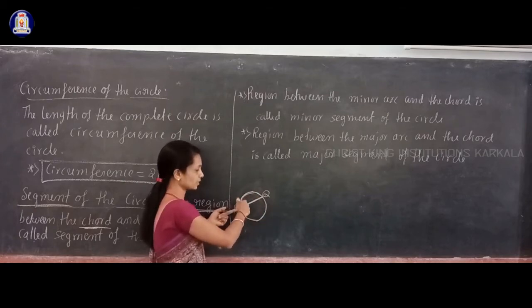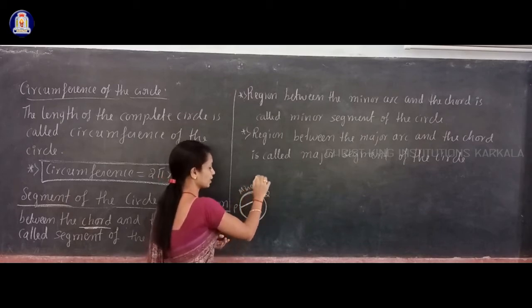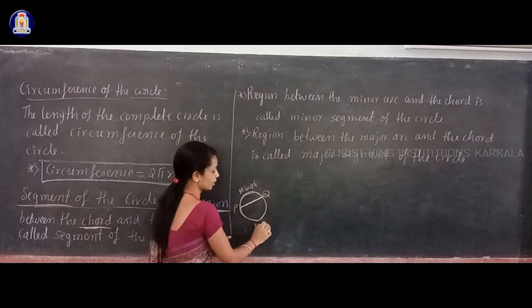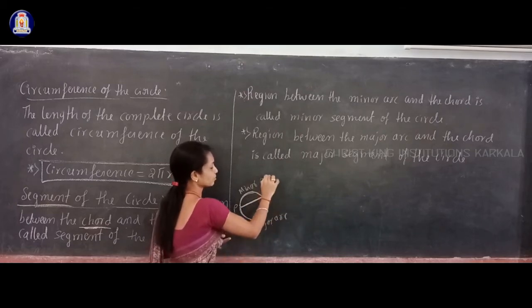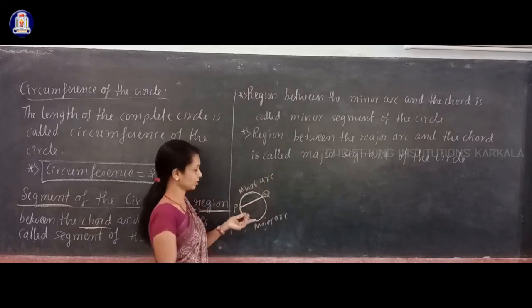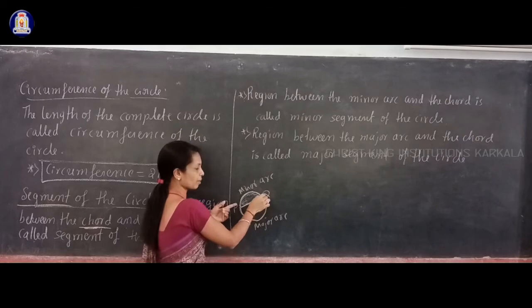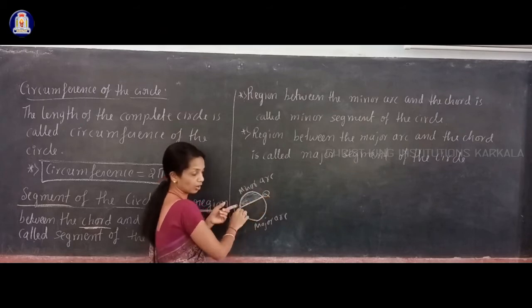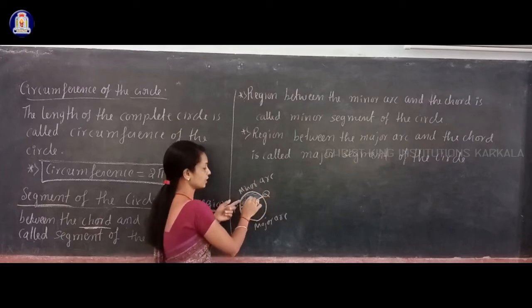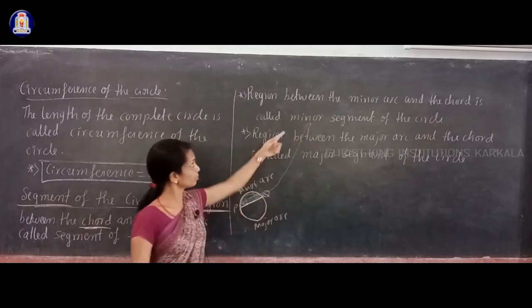And you have two types of segments depending on the major arc and the minor arc. You can see this side you have a minor arc, and downside you have a major arc. So you have two types of segments depending on a minor arc and a major arc. This is the region between the minor arc and the chord of the circle. So this region is called what? Minor segment. So minor segment means what?